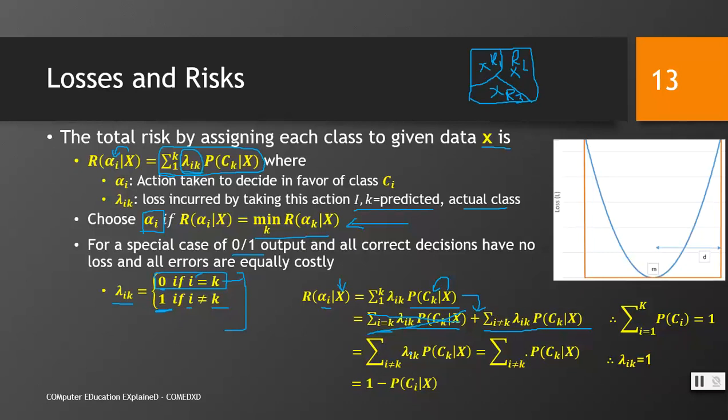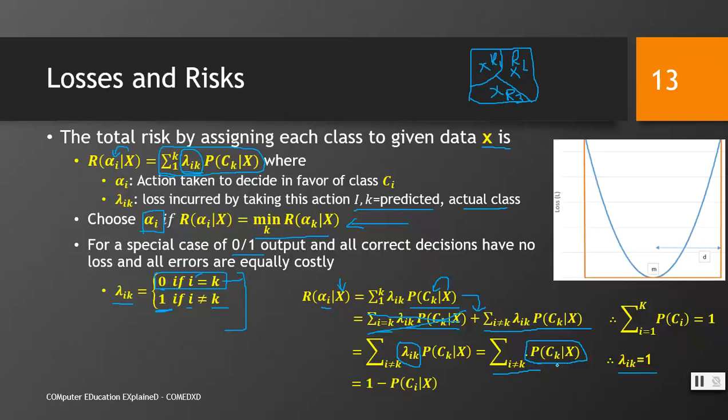Summation i not equal to k lambda ik P(ck | x) means we are assigning a class k to data x, and that is given by this. Because this lambda ik is 1, we can just multiply it and the 1 would be removed. We are left with this term, which is summed up over all the instances because lambda ik is 1. So what does that mean?